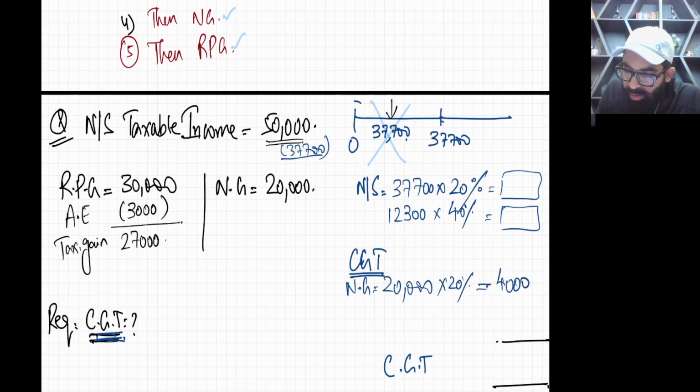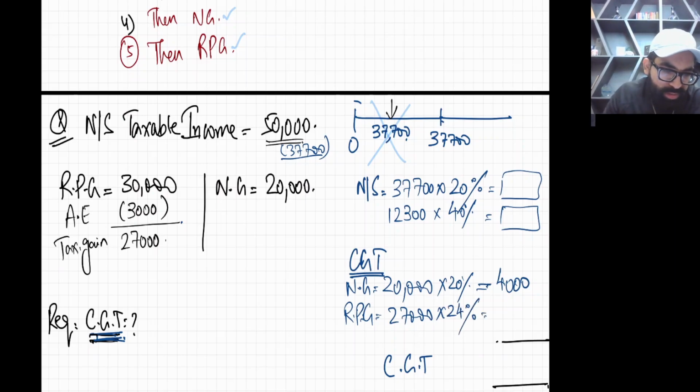Now come to RPG. The gain for RPG is 27,000. And obviously we are in the second band because the first band is already consumed. So the second band tax rate for RPG is 24%.